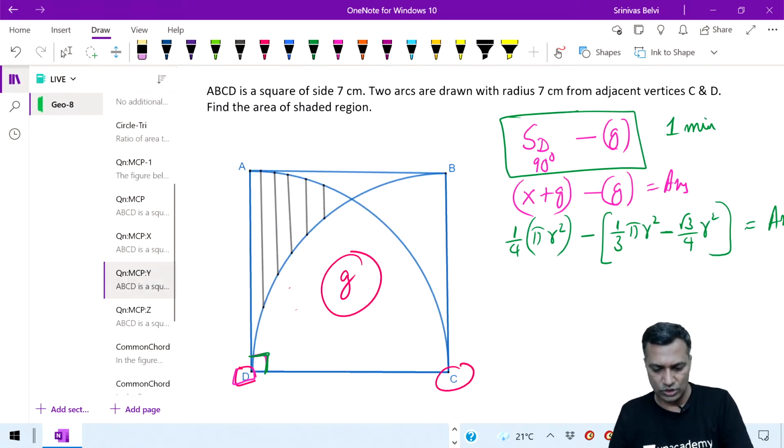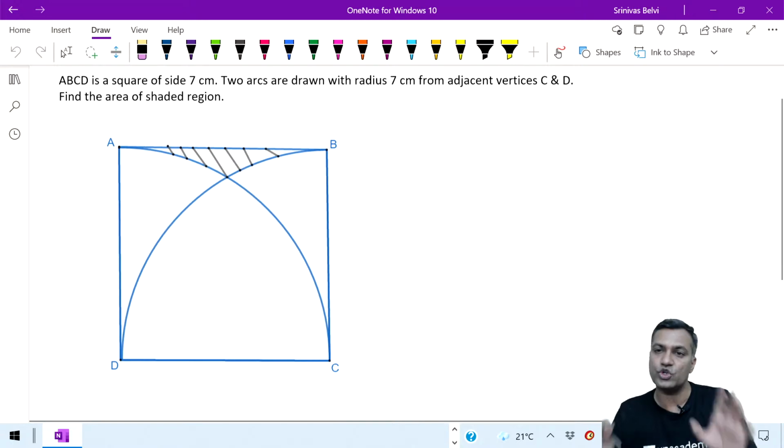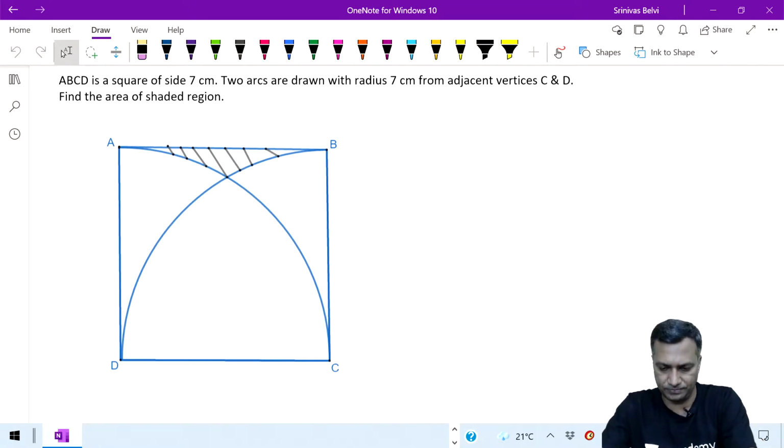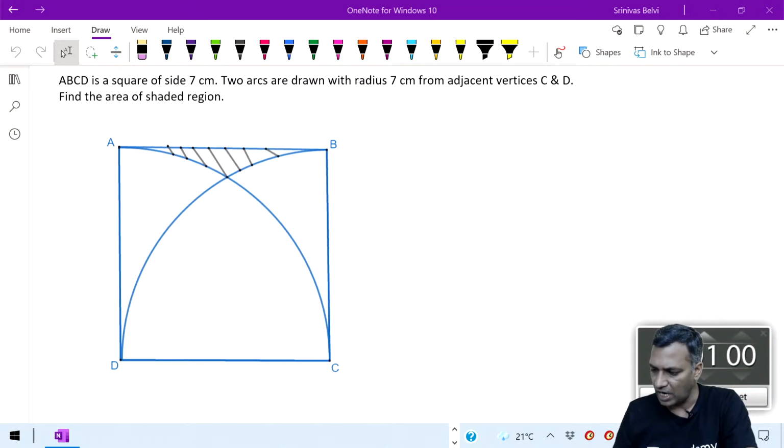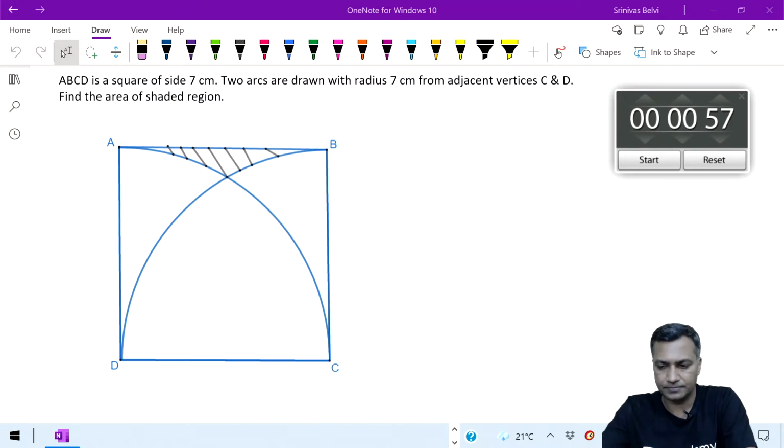Now that you know the gold standard, quickly solve this question to yourself. I want only this hashed piece. What would be the area of that? Maybe a minute, good time, because I am not expecting you to simplify the answer. How do you arrive at it? Just make a plan of action and leave it there.